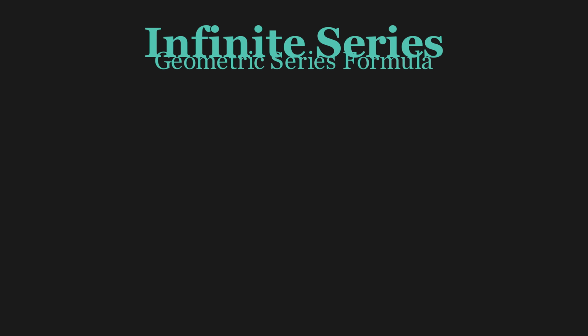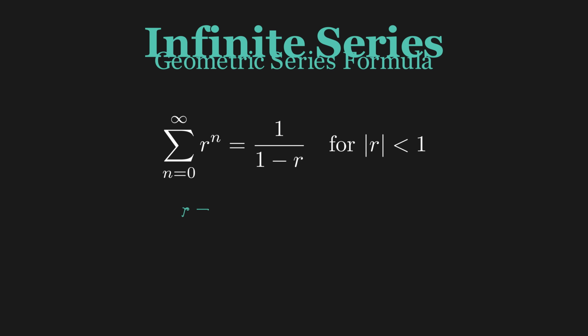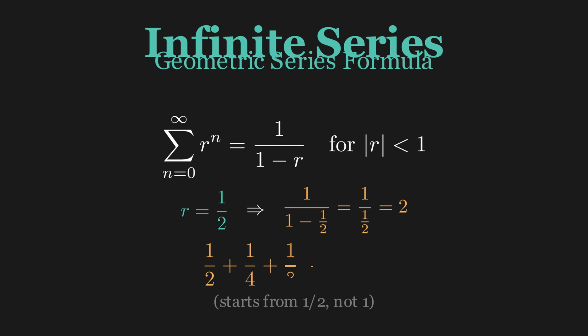Mathematicians express this with a beautiful formula. The sum of this infinite geometric series is 1 divided by 1 minus the common ratio. When the ratio is 1/2, we get 1 divided by 1/2, which equals 2. But wait, that's not what we saw. That's because each term starts from 1/2, not 1. So the sum is indeed 1.